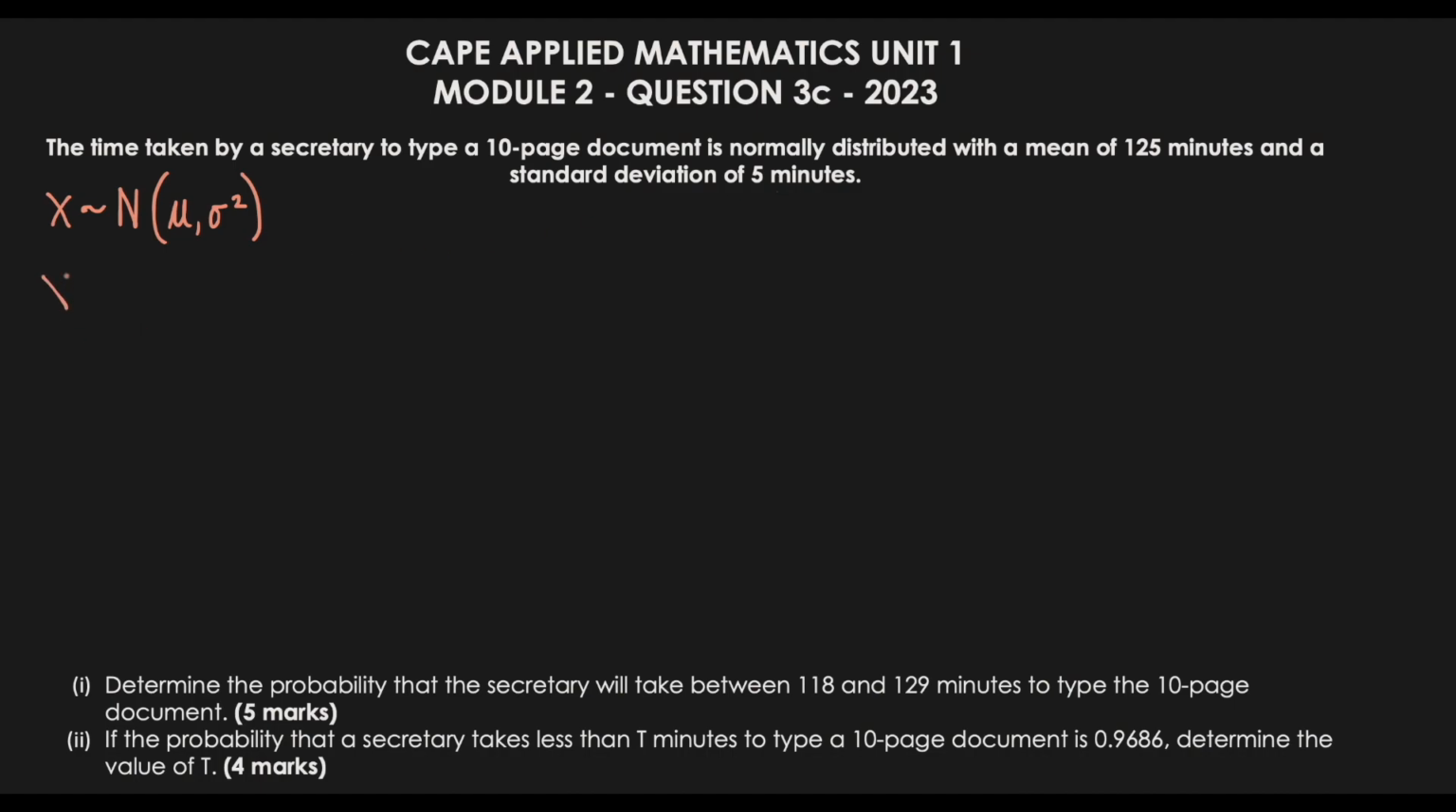So in essence, if we were to write the parameters, we would say we have the mean, which is 125, and we also have the standard deviation, which is 5, so this would be 5 squared. Now we could try to answer these questions.